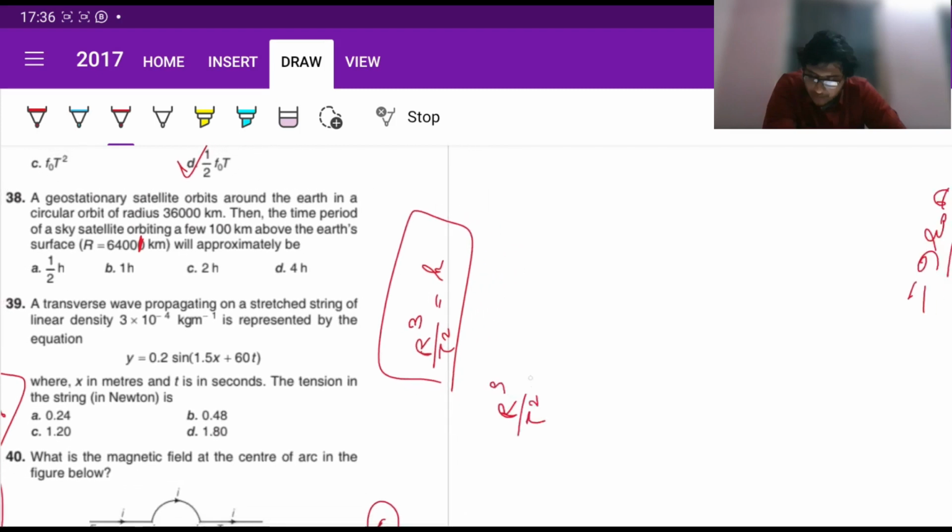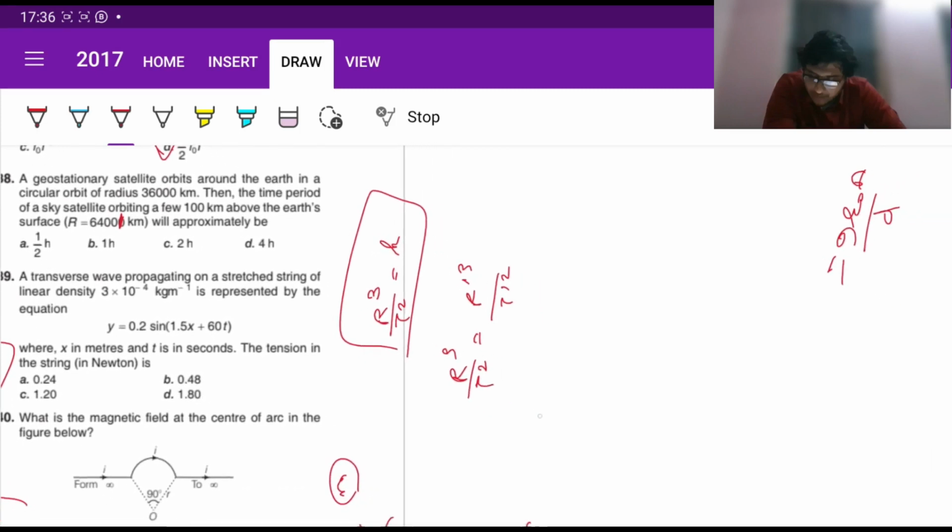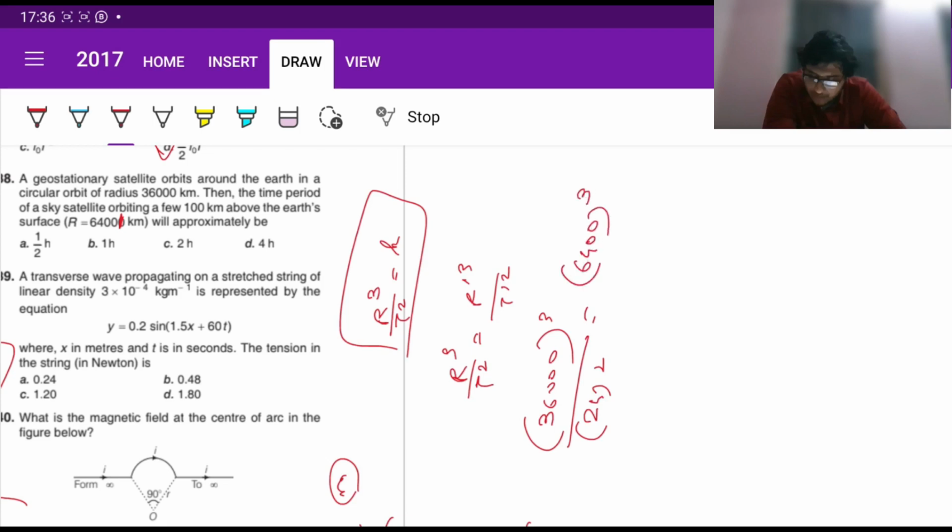R cube by t squared must be equal to r dash cube by t dash squared. What is your r cube here? 36,000 in kilometers. We'll keep them in kilometers. Cube divided by t squared. Now since it's geostationary satellite, your time period is going to be 24 hours. Equals r dash cubed. What is your r dash cube? A few hundred kilometers. So it's going to be 6400 plus minus something. So with respect to this 36,000, it's inconsequential. So we'll just keep it that way. Fine. So let's keep it as h right now, and later we'll approximate it. Divided by some t dash squared.